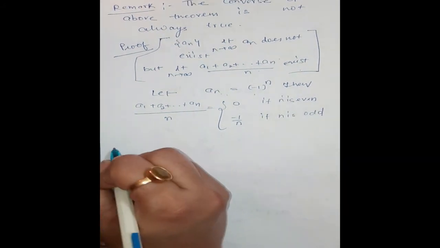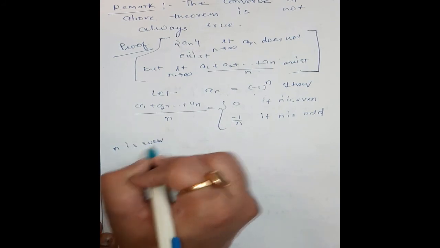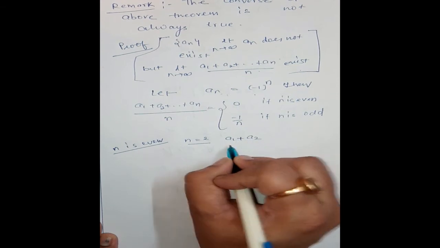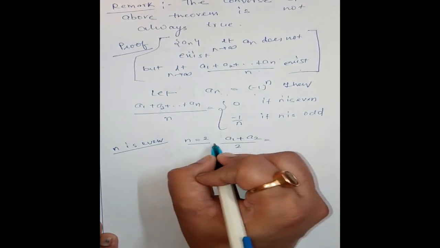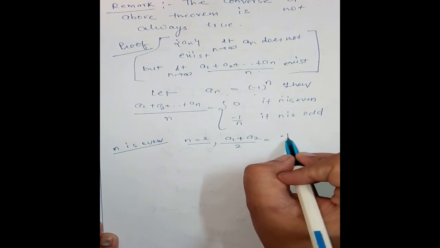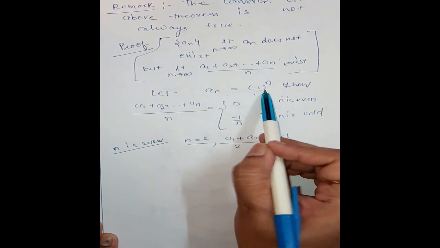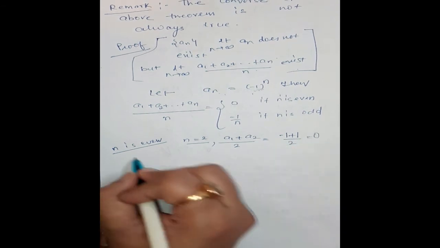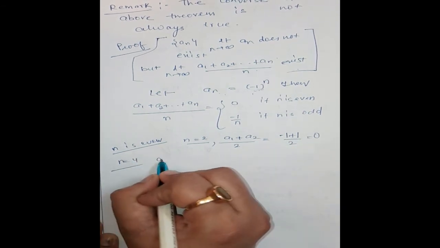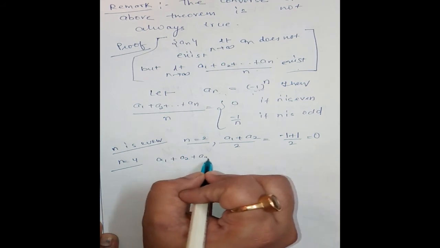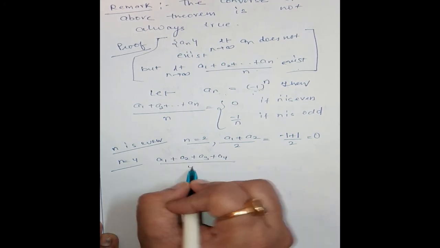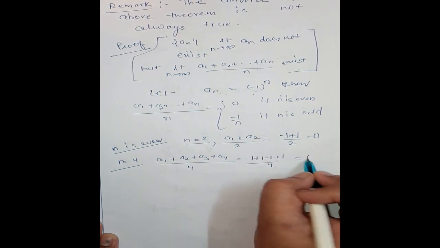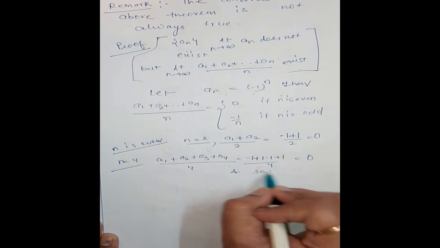See here, if n is even, say if n is 2, then a1 plus a2 divided by 2: a1 will be minus 1, plus 1, a2 divided by 2 is 0. In the same way, if n is 4, then a1 plus a2 plus a3 plus a4 divided by 4 will be minus 1 plus 1 minus 1 plus 1 divided by 4, that is 0, and so on.